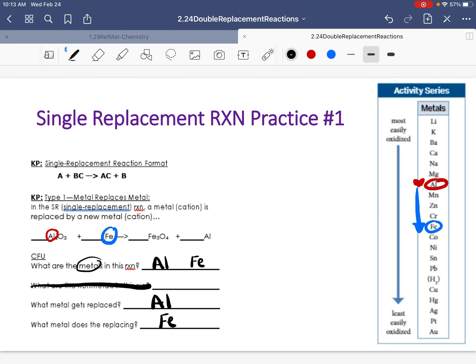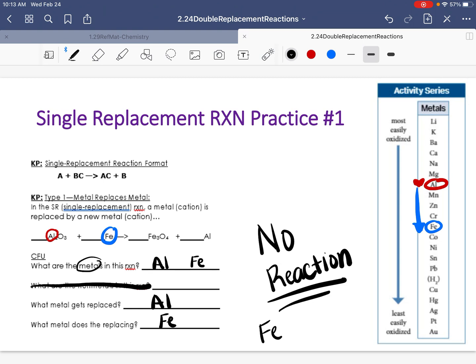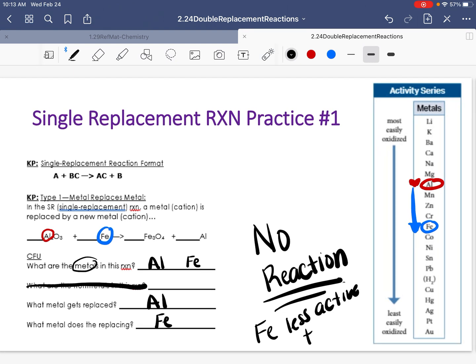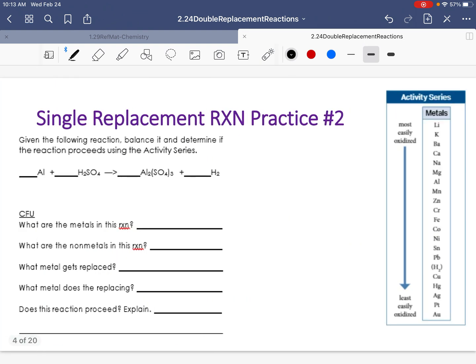So looking at this, we do not have to balance this reaction. Why? Because look at this. It is a downgrade. Iron is less active than aluminum. So this is just a simple no reaction. So iron is less active than aluminum, and that's it. That's all you have to do, so you can get your answer for this one. That is the first type of answer that you can get for a single replacement reaction.